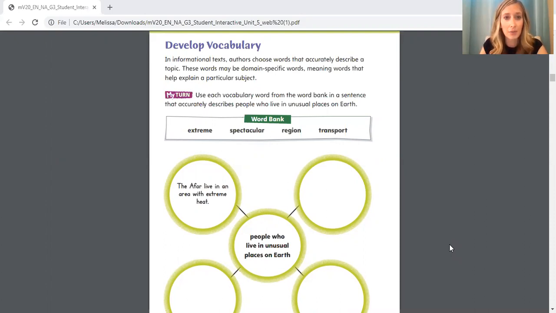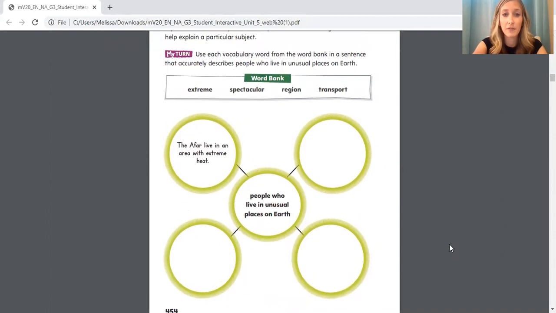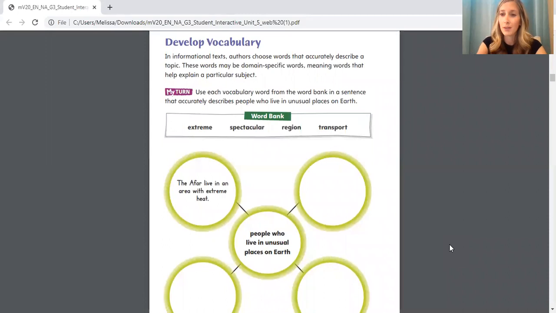So I'm going to go ahead and read the directions to you. We are on page 454. And we're going to work a little bit on the vocabulary. You'll see 4 of the words that we were talking about yesterday. As I read the directions, be listening just like you would in the classroom, and I'll break them down for you just like I would too.